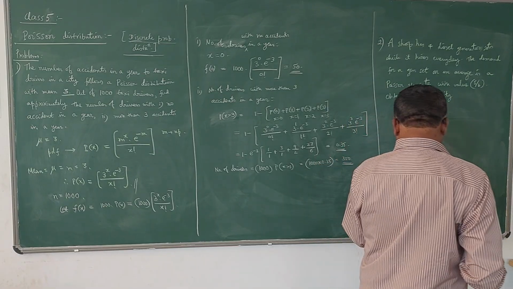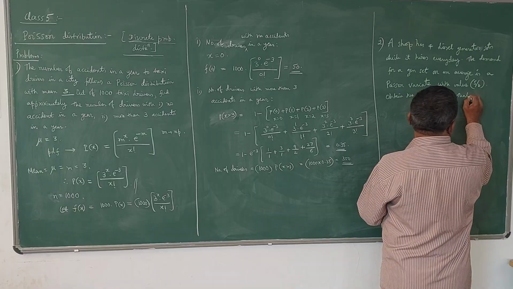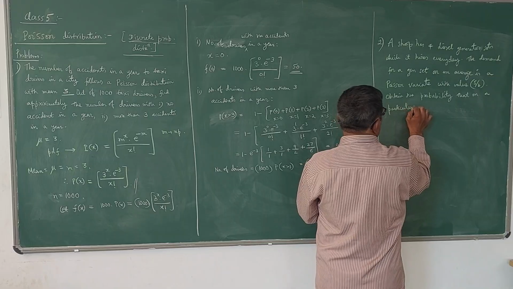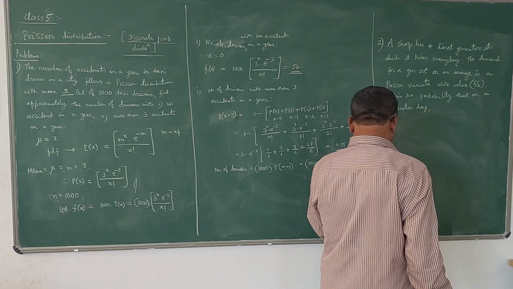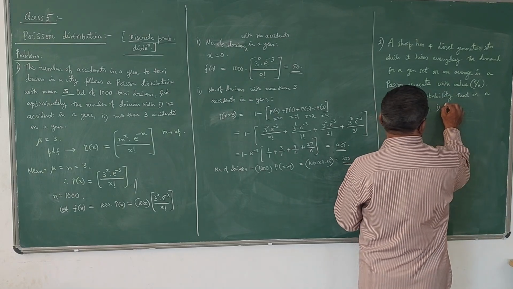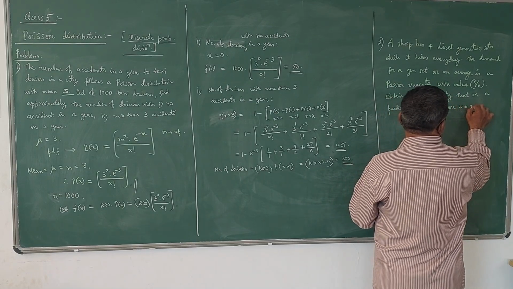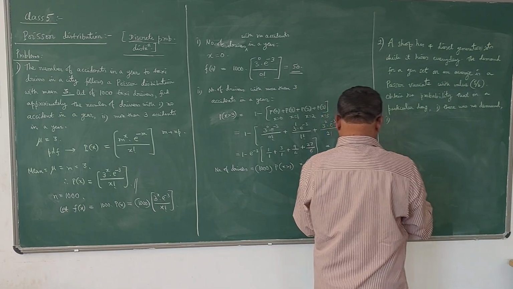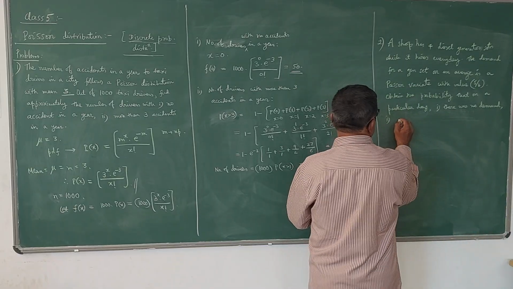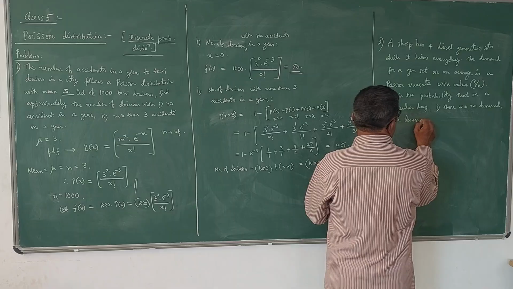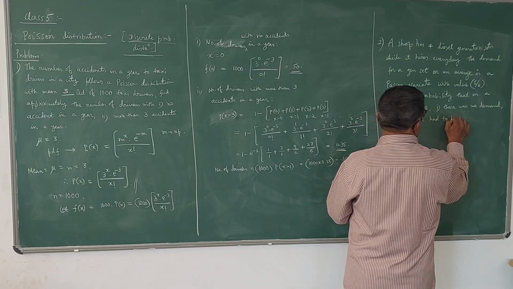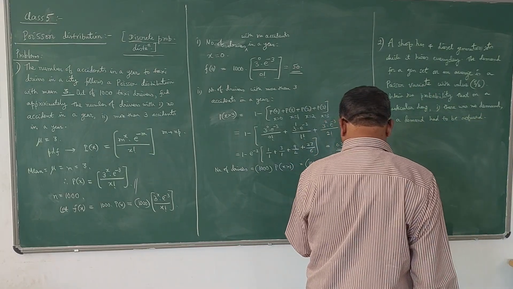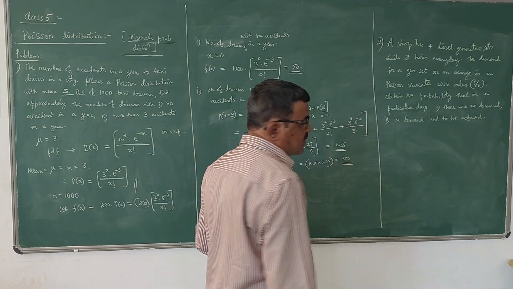that on a particular day, number one, there was no demand, number two, a demand had to be refused. Okay, so this is the given problem.